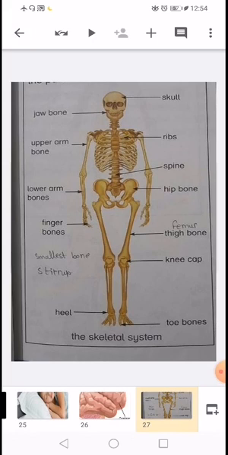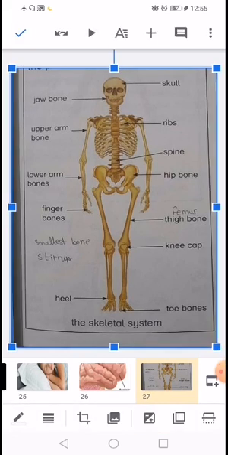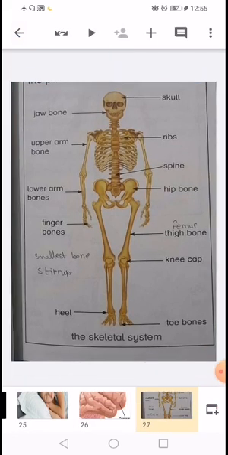Hip bone, lower arm bones, finger bones. The bones of our fingers are called finger bones. The thigh bone is the largest bone of our body. Its name is femur. Then the knee bone, and the next ones are the heel and the toe bones. So the largest bone of our human body is called the femur, and the smallest bone in the human body is present in the ear, which is called the stirrup.